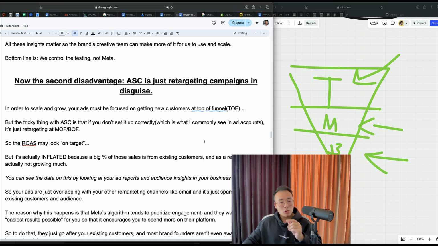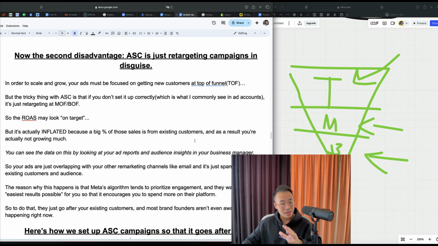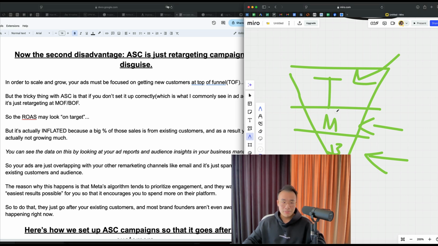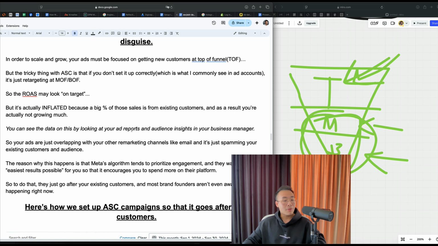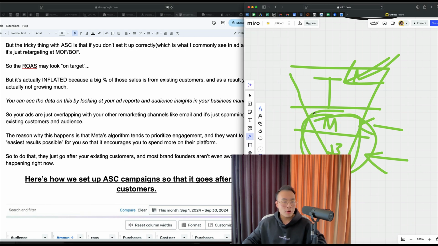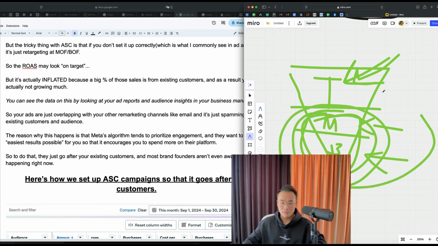So the ROAS may look on target, but it's actually inflated because a percentage of those sales is from existing customers and the audience you own. And as a result, you're actually not growing much. Because if your ad spend is just focused on middle and bottom of funnel, you're not getting enough new customers in. And there's infinitely more new customers, strangers who don't know you, than the audience you own, right? So you can see this in the data just by looking at your ad reports and audience insights in your business manager. Your ads are just overlapping with your other remarketing channels like email, and it's just spamming your existing customers and audience.